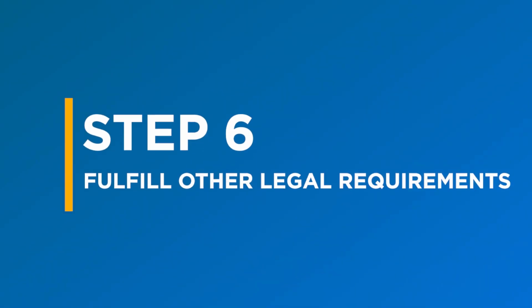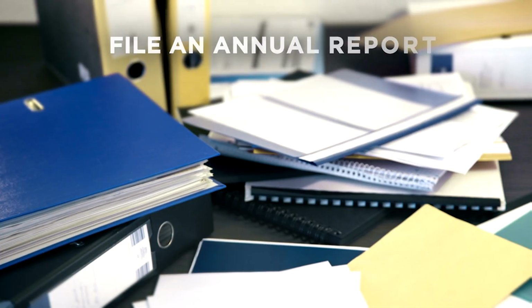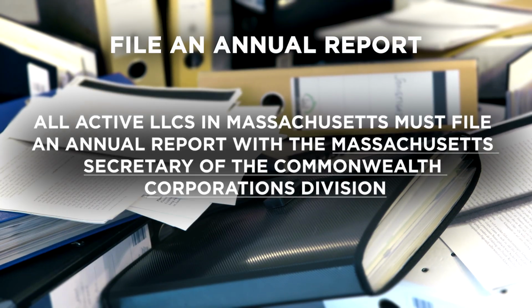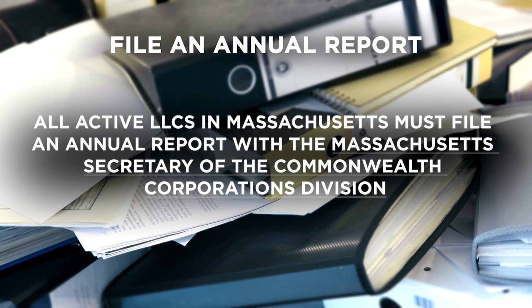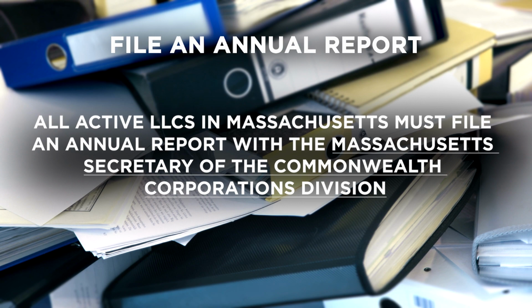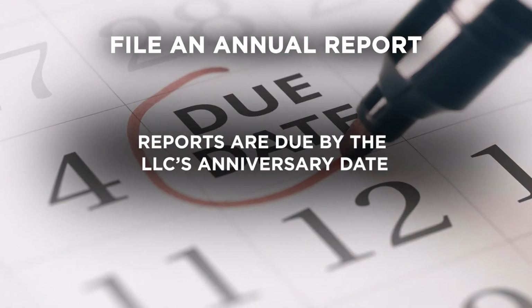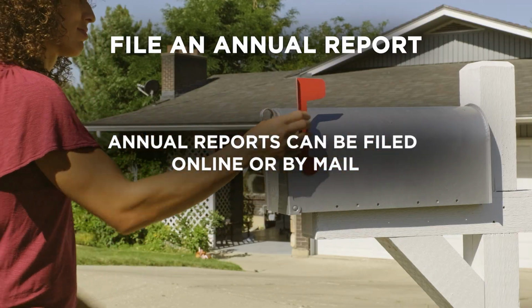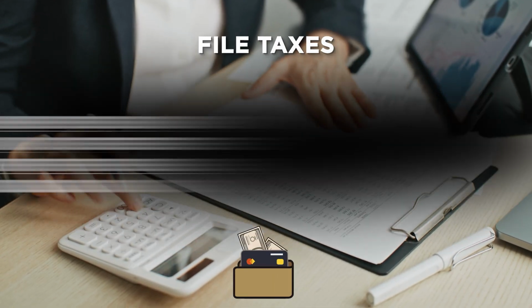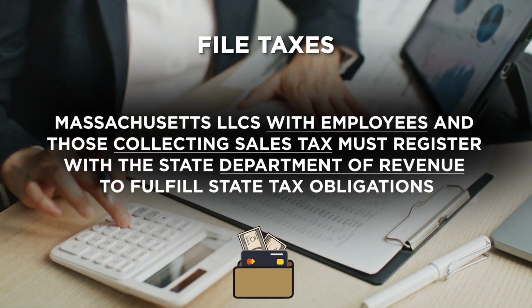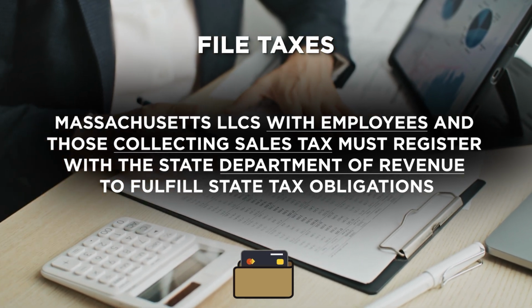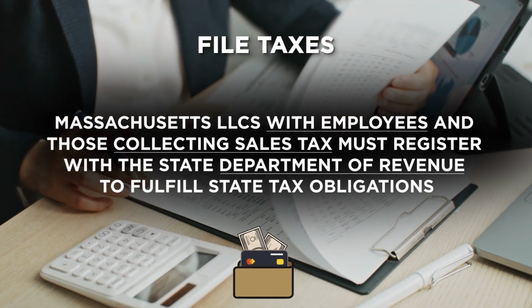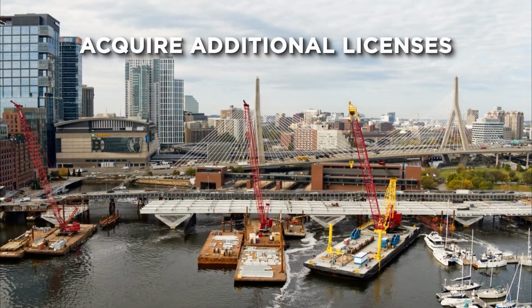Finally, make sure to complete all additional legal requirements. File an annual report. All active LLCs in Massachusetts must file an annual report with the Massachusetts Secretary of the Commonwealth Corporations Division. Reports are due by the LLC's anniversary date. Annual reports can be filed online or by mail. File taxes. Massachusetts LLCs with employees and those collecting sales tax must register with the state's Department of Revenue to fulfill state tax obligations.